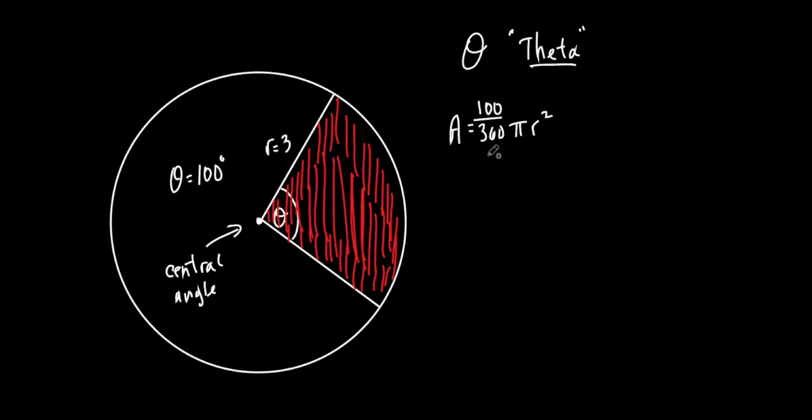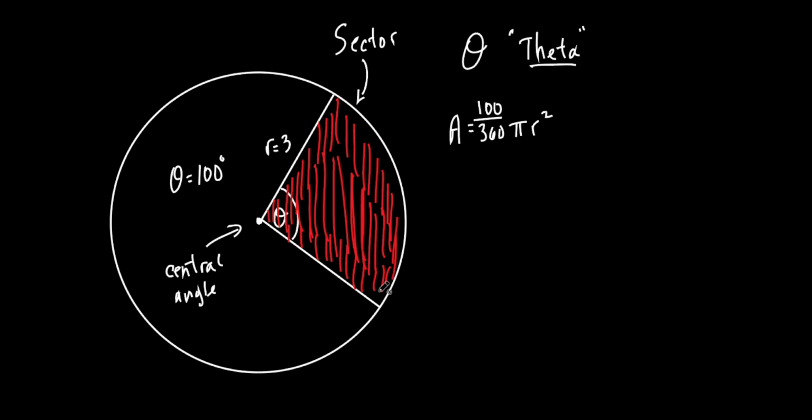So that's how you find the area of a what? What do we call this thing right here? No. What do we call that chunk of the pie? It was a sector. Okay? So that chunk right there, shaded in red, is called a sector. How do you find the area of a sector?